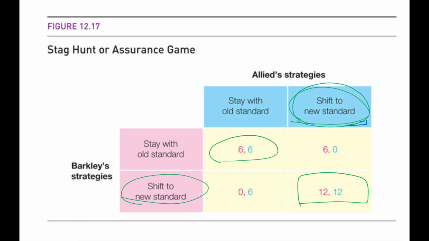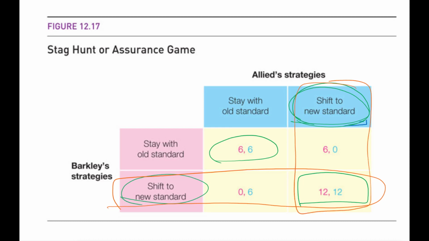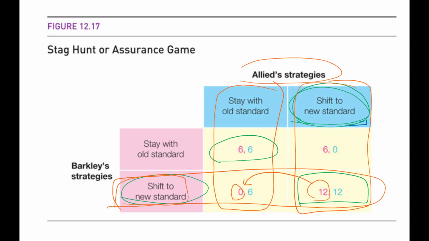For example, suppose Barclay is playing this shifting to the new standard Nash equilibrium strategy, believing Allied will also play the same thing so that it can enjoy the 12 payoff, right? However, maybe by mistake, Allied misinterprets and actually plays staying with the old standard. Then, because of Allied's mistake, Barclay's payoff from shifting to the new standard will actually fall to 0, right? Just in case Allied does not play the intended Nash equilibrium strategy.